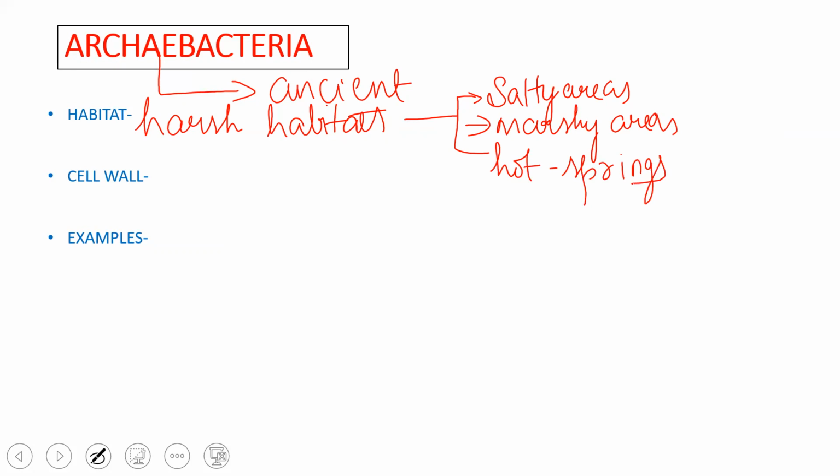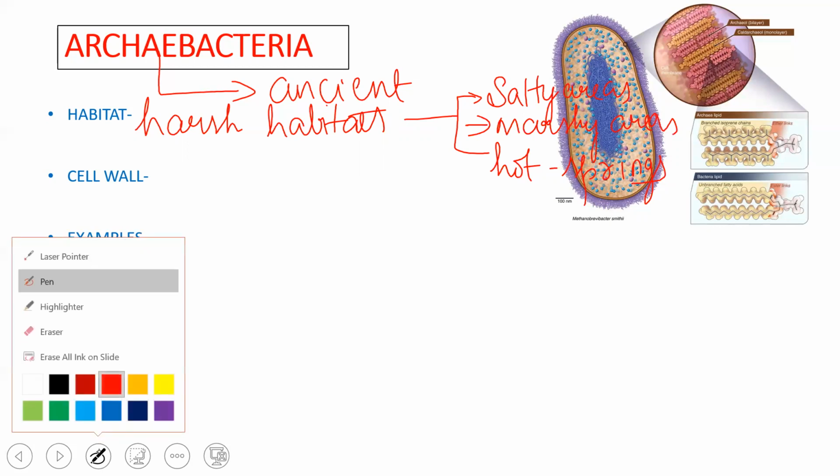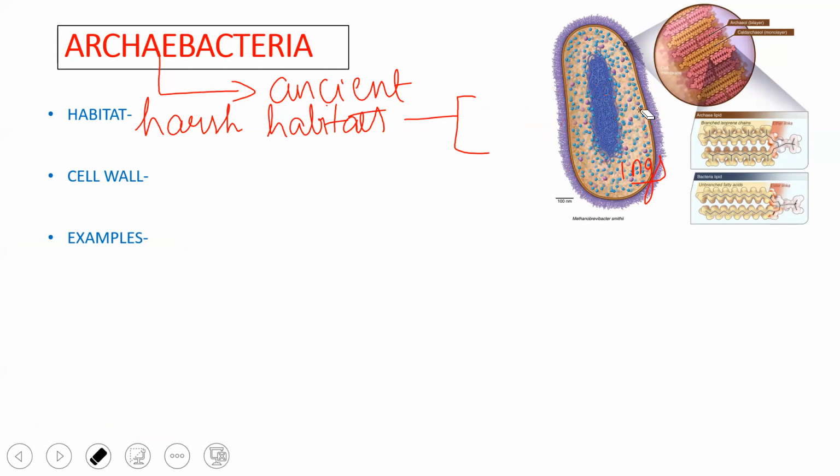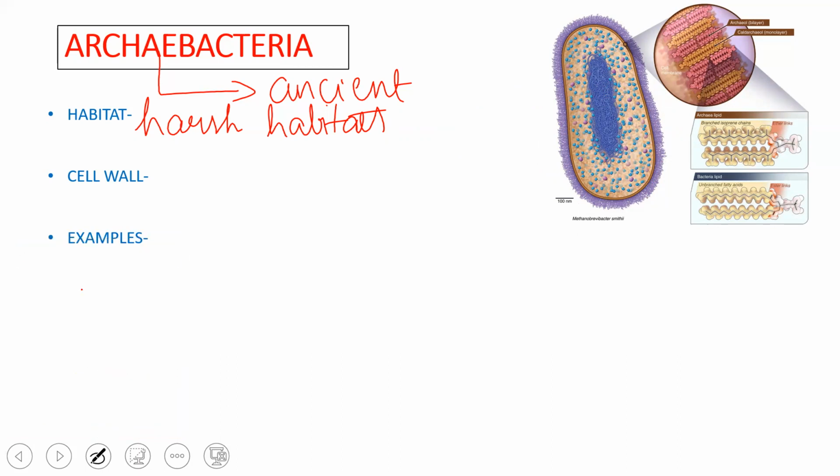The organisms present have a cell wall different from that of Eubacteria. Because of the different composition of the cell wall, these organisms are able to survive in extremes of habitat compared to the other bacteria which are generally present all over.